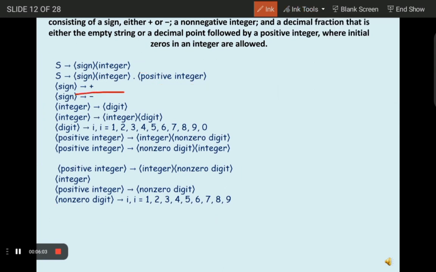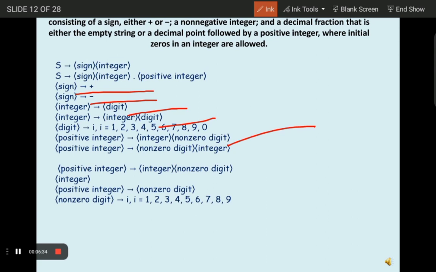Third, sign implies positive: this production generates a positive sign. Then sign implies negative: this production generates a negative sign. Then integer implies digit: this production generates an integer starting with a single digit. And then integer implies integer and digit: this production allows for the addition of a digit to an integer, including an initial 0. Then positive integer implies integer non-zero: this production generates a positive integer starting with a non-zero digit.